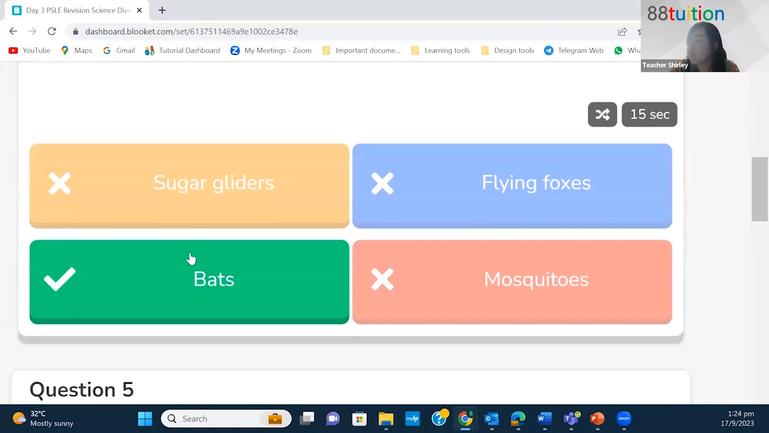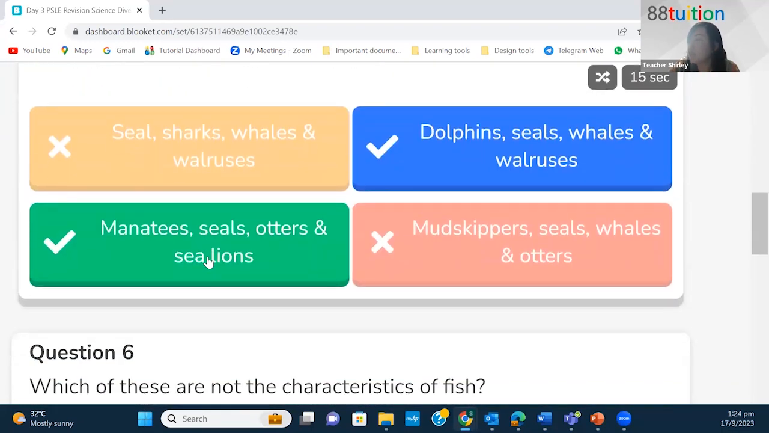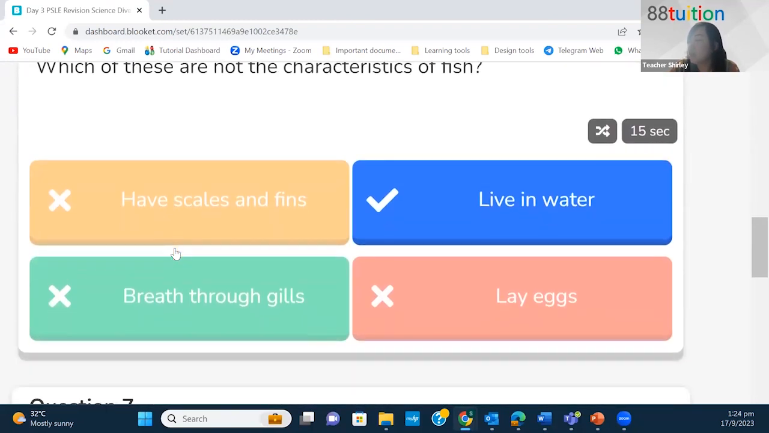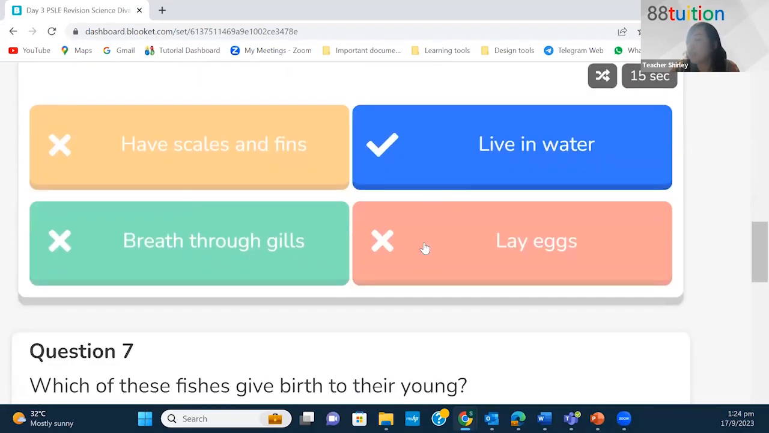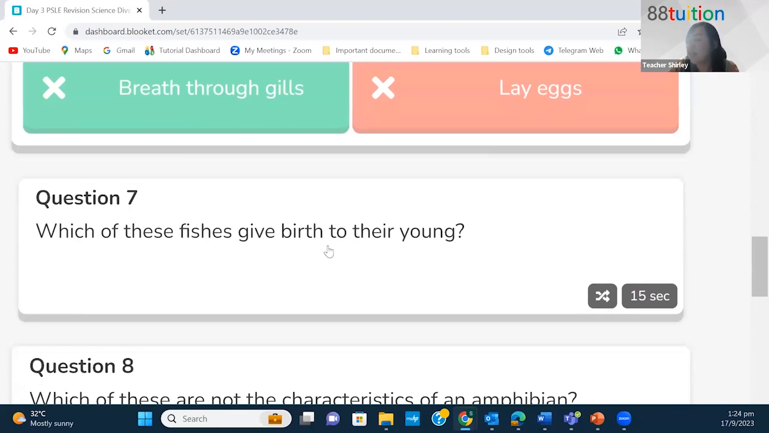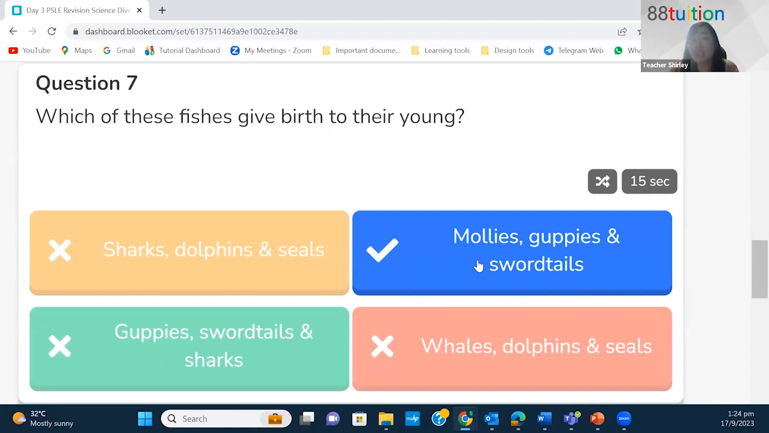Which of these are flying mammals? Bats. Which of these are sea mammals? Dolphins, seals, whales, and walruses. Which of these are not the characteristic of fish? Live in water. Not necessarily all fish live in water. It's not really a characteristic of fish, it's just the habitat they live in, yeah? Which of these fish give birth to their young? Mollies, guppies, and swordtails are the exception for fish that actually do not lay eggs. They actually give birth to young alive.